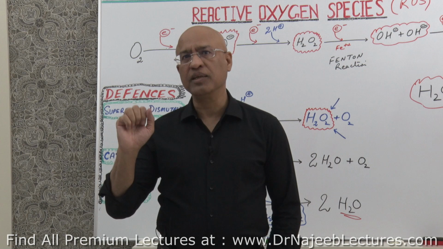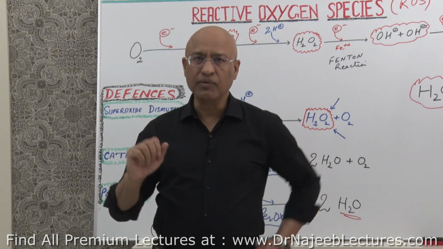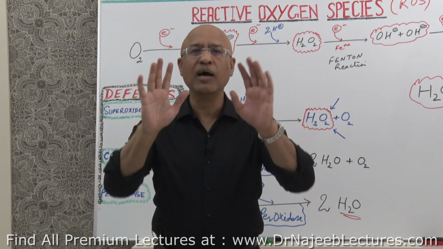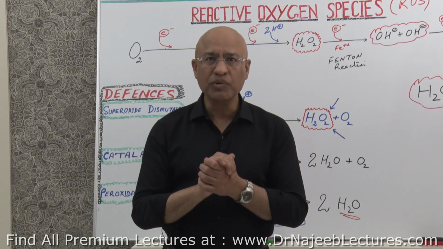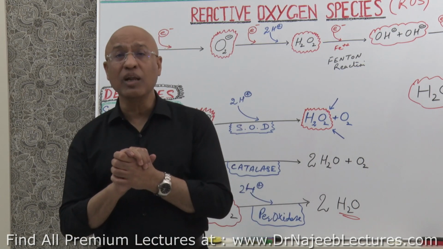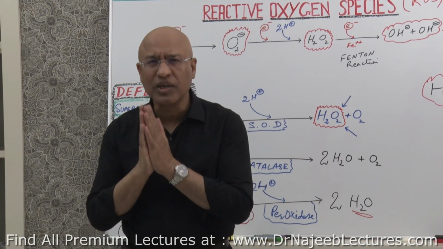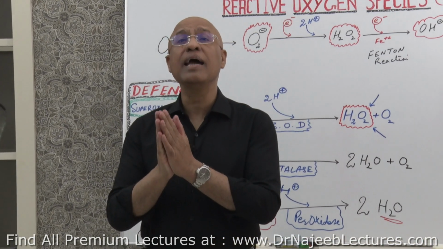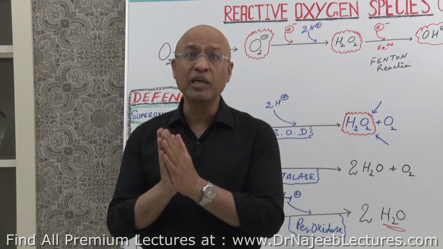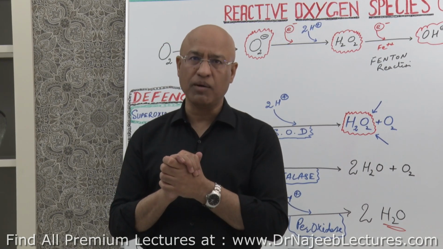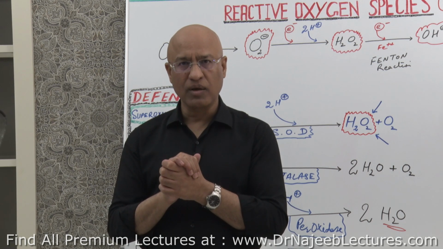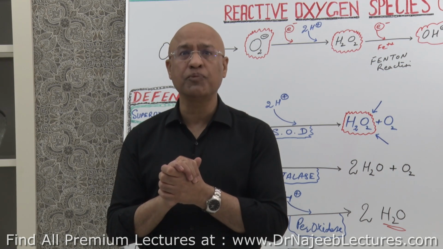Now, what are these bacteria? These are strict anaerobes. If you touch them with oxygen, they will die. It means that they are unable to deal with oxygen. They strictly live in anaerobic environment and they multiply only in anaerobic environment. Why? Because they are unable to cope with oxygen.